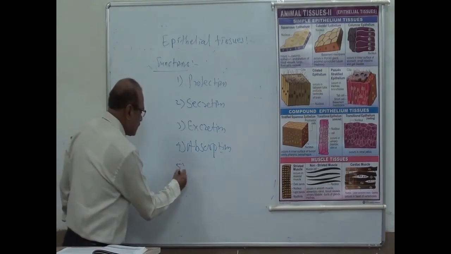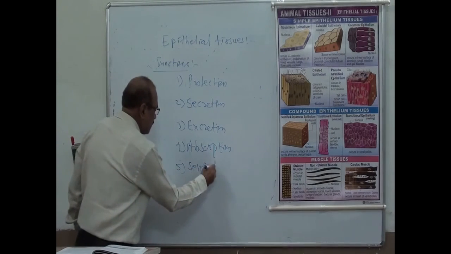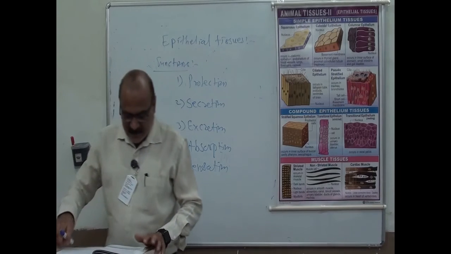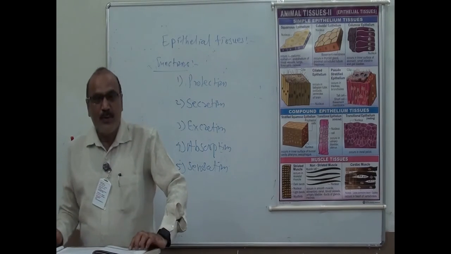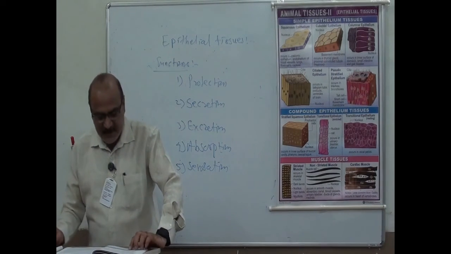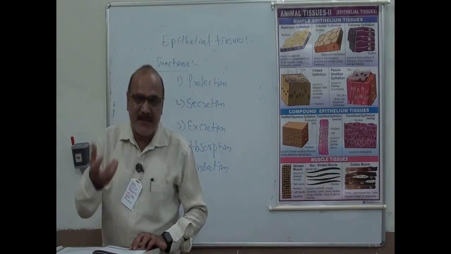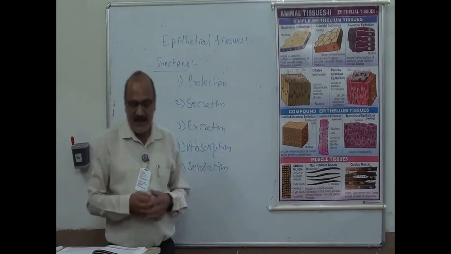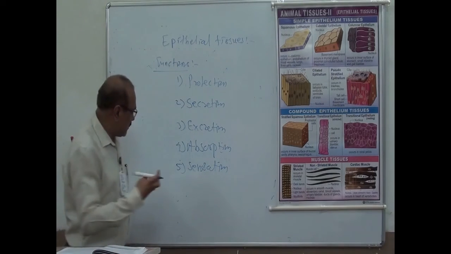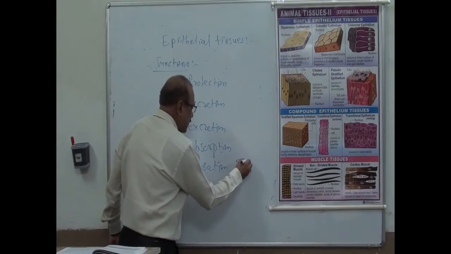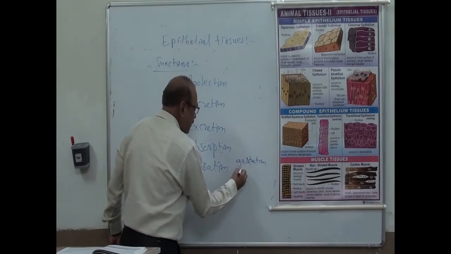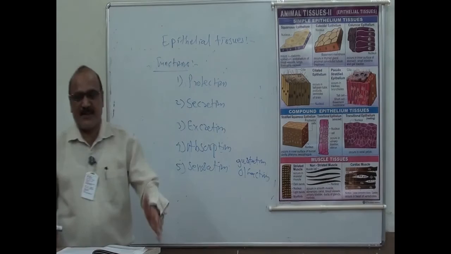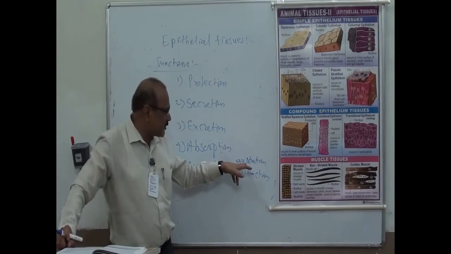Then number 5, sensation. Some epithelial cells are modified into neuroepithelial cells, and neuroepithelial means they receive sensation and transfer it to the nervous system. Example here, gustation and olfaction. These are actually chemoreceptors or chemoreceptions.